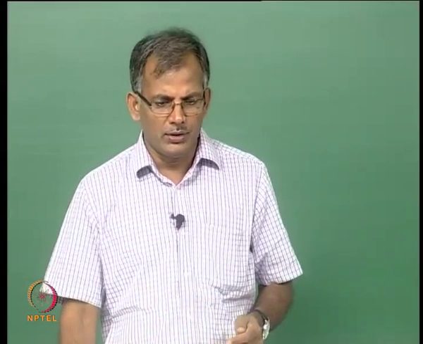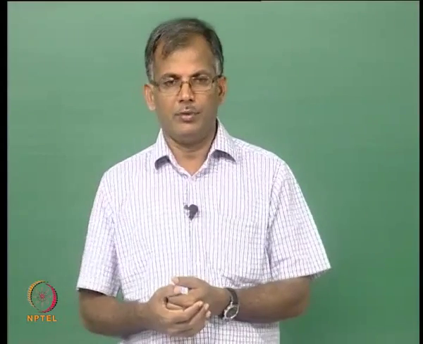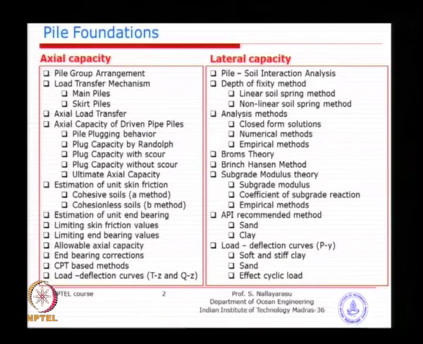So, we will quickly look at axial capacity first for the first few classes before we go on to lateral capacity. The axial capacity consists of several things, and we will see them one by one. It starts from pile group arrangement, and then the load transfer and how it happens, which I think we have seen, and then the axial load transfer capacity by assessing the soil characteristics in a layered soil, and then estimation of skin friction and estimation of end bearing, which is very similar to what we have done just now for a shallow footing.